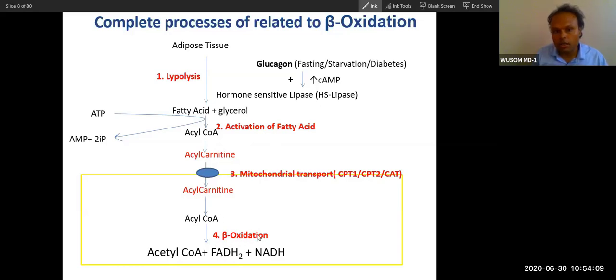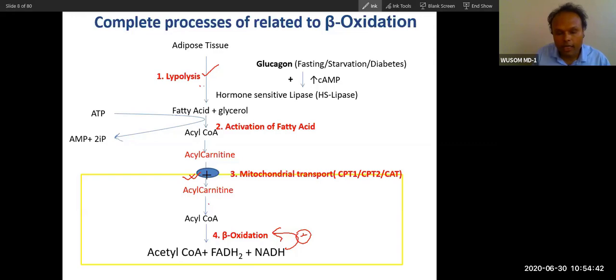Before this beta oxidation, there are three processes, and they are very important. This is a rate limiting step. Transport is the rate limiting step. This and this are the rate limiting steps. Here also the regulation will happen, but through feedback regulation. Regulation will happen at lipolysis, because glucagon is there. If glucagon is not there, this enzyme will not be activated. So there is regulation here, and also regulation for transport.